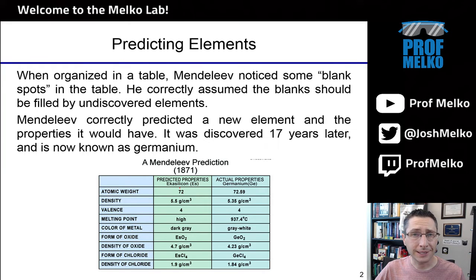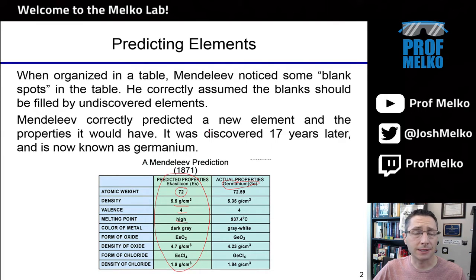So he knew about silicon, knew about its properties, knew there should be something like silicon that had a higher atomic weight. And so he made these predictions, all of these numbers here, and 17 years later, this element that is like silicon was discovered and named germanium. And so that's really when Mendeleev got a lot of credit and became famous, is that he was making predictions that turned out to be true.